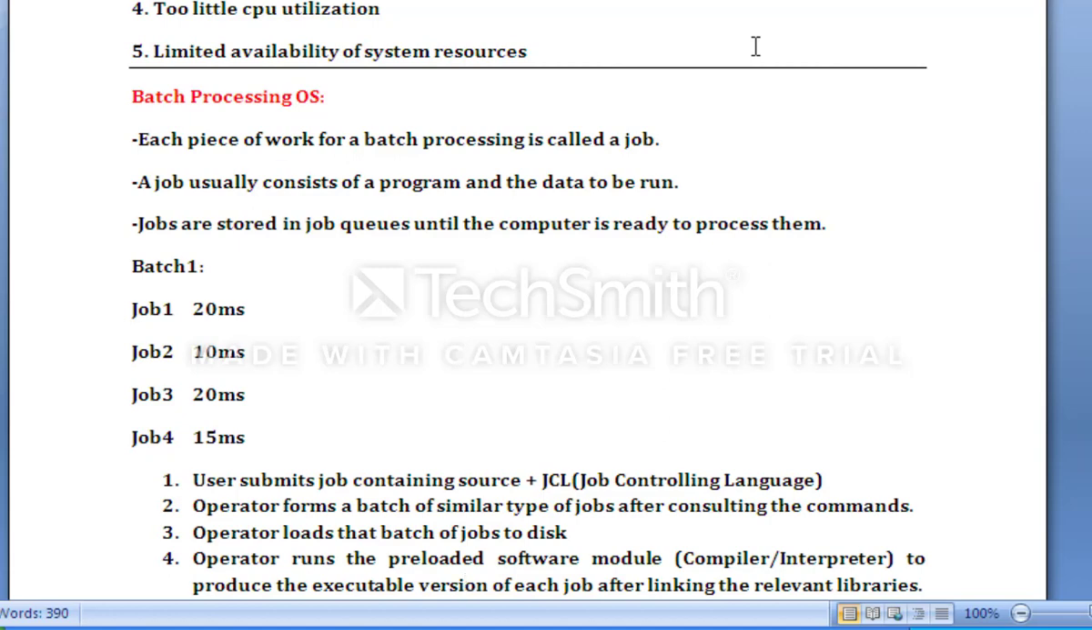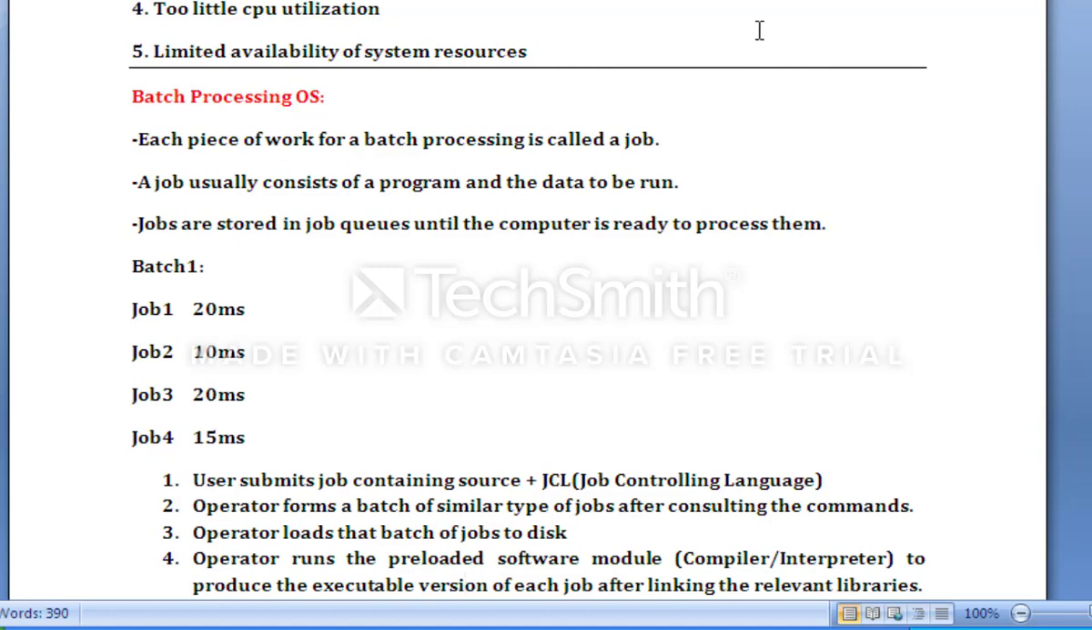Suppose we have 4 jobs, so which one comes first and which one comes later? That will be recognized by the monitor. The monitor is nothing but a set of programs that works like a scheduler, which schedules our jobs. It maintains the job ordering.